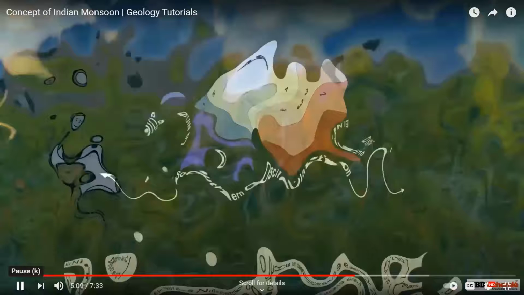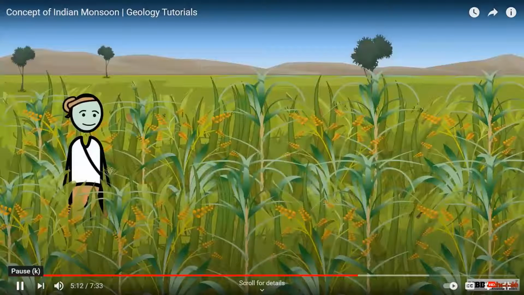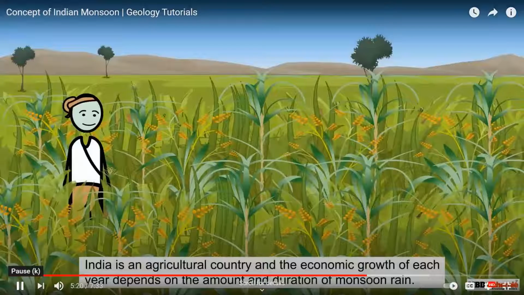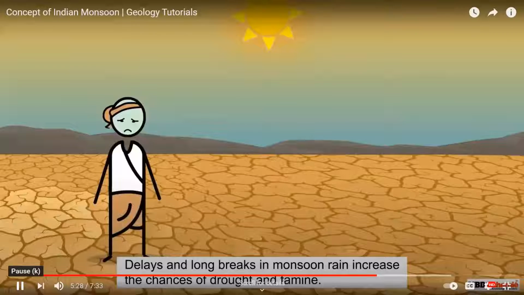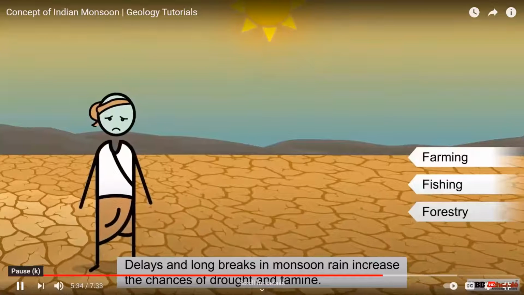The arrival of the monsoon rain in India is the most satisfying and joyous moment for the people of India. This is more because India is an agricultural country and the economic growth of each year depends on the amount and duration of monsoon rain. Delays and long breaks in monsoon rain are dangerous for the basic occupations such as farming, fishing, and forestry. This is because chances of drought and famine increase.